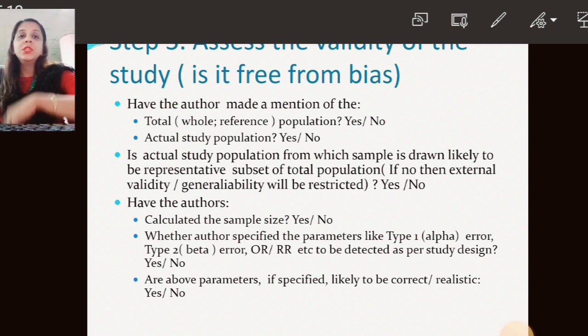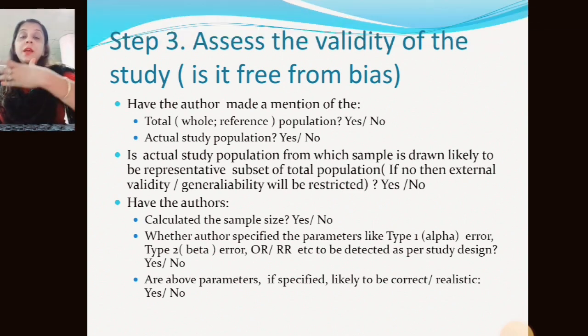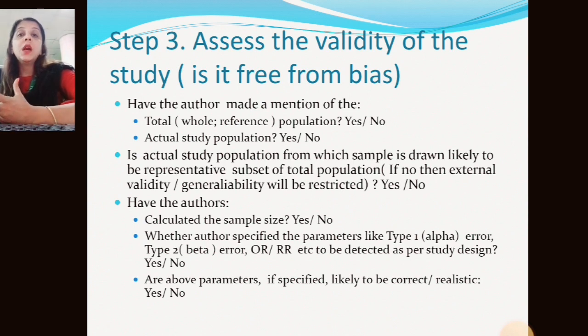In the last session, we studied how to critically analyze an article in two steps. First, we assess the title, abstract and conclusion, and second, we go through the material and methodology. Now in this video we'll discuss how we know that the study we are reading